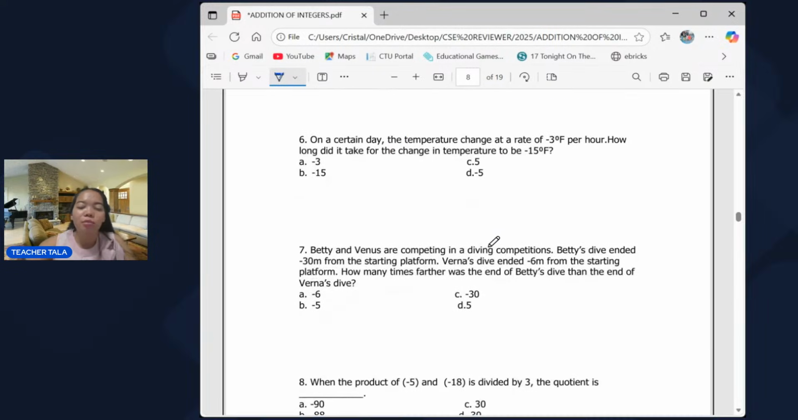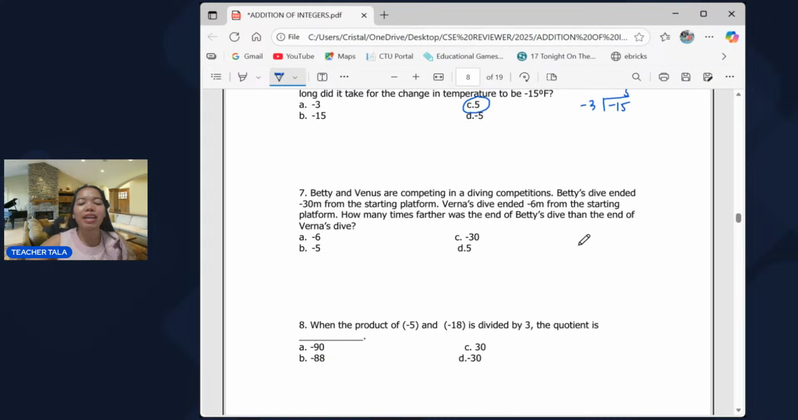Okay? Number 6. On a certain day, the temperature changed at a rate of negative 3 degrees per hour. How long did it take for the change in temperature to be negative 15 degrees Fahrenheit? Since we're asking for how long, the time, there's no negative in time. So negative 15 divided by negative 3 is positive 5. That's okay because the answer is positive. So it will take 5 hours for the temperature to reach negative 15 degrees Fahrenheit.